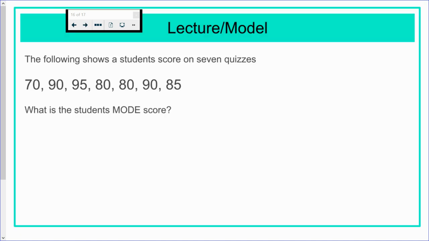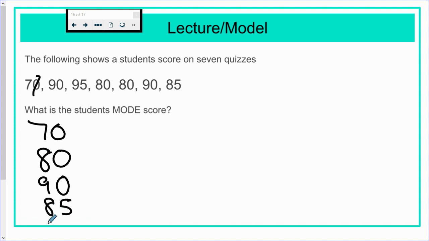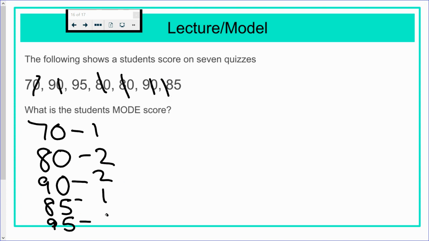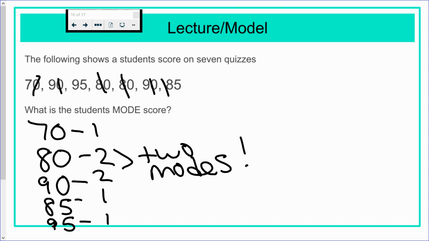All right, last slide. What is the mode? So again, I like to, and mode is most, I like to write down all of the numbers and write down how many times I see them. 70 I see once, 80 I see twice, 90 I see twice, 85 I see once, 95 I see once. So in this case, there are two modes because 80 and 90 both show up twice.